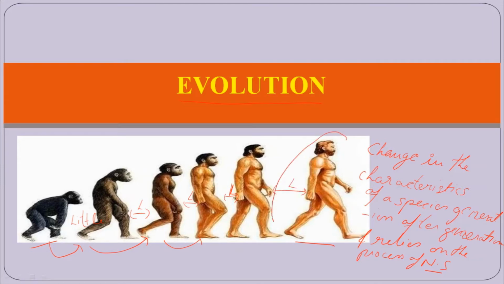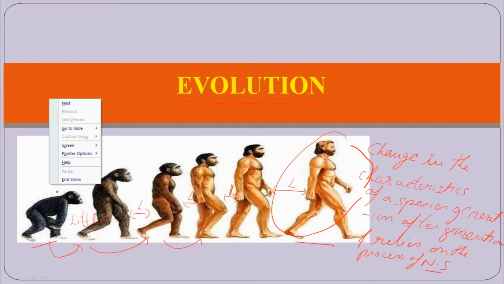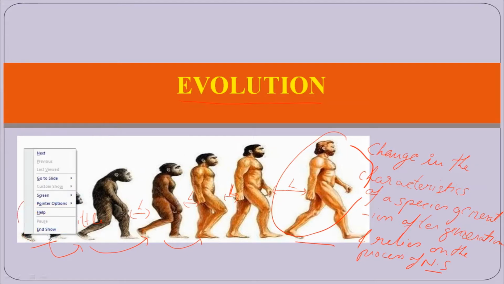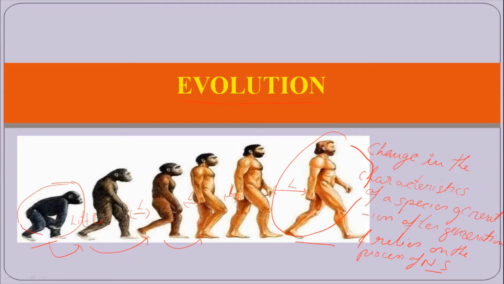Look at this. This is a complete human being, a Homo sapiens, and this Homo sapiens is much different from the ape. So there is a vast change between apes and human beings, while the human being comes from the ape. This change which gives a new organism is called evolution. That means a new organism evolves, and that evolvement comes from the change in the previous organisms, and this change comes generation after generation.